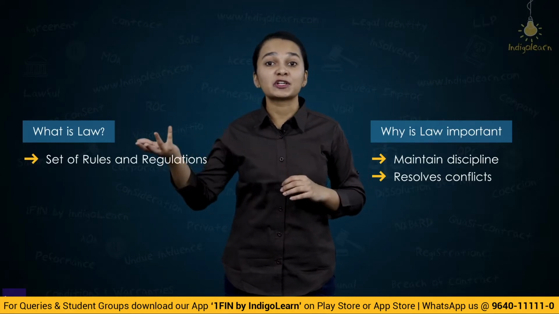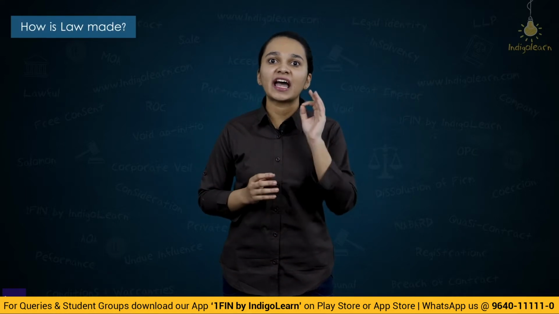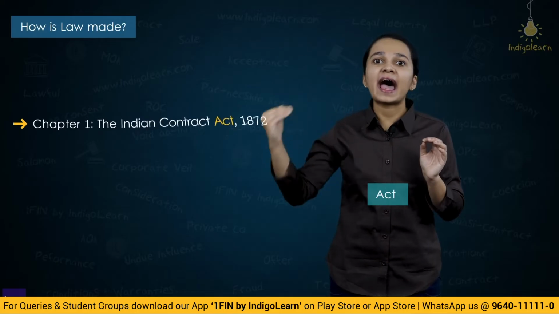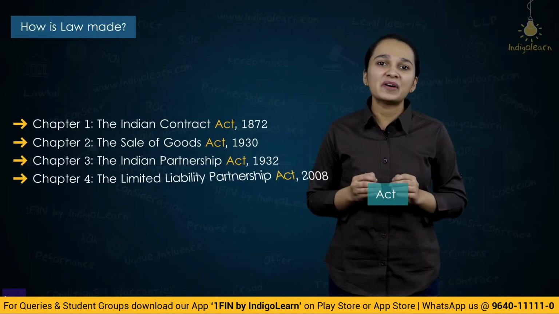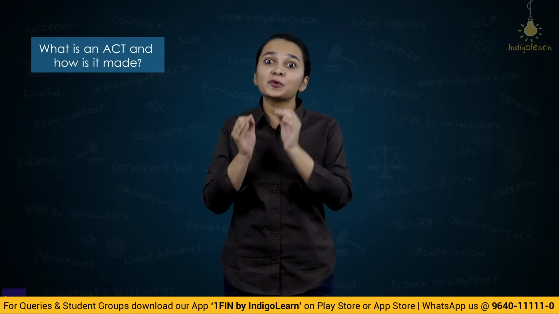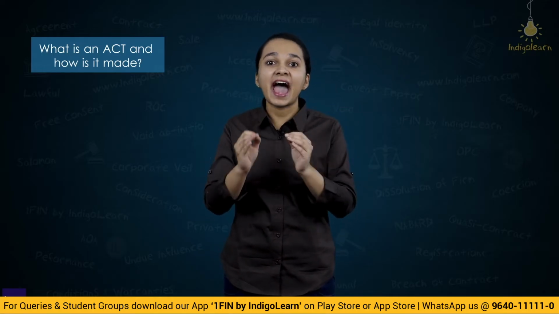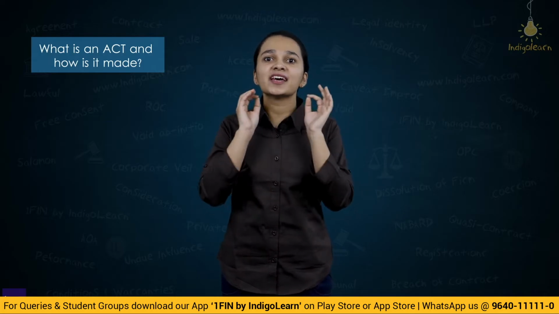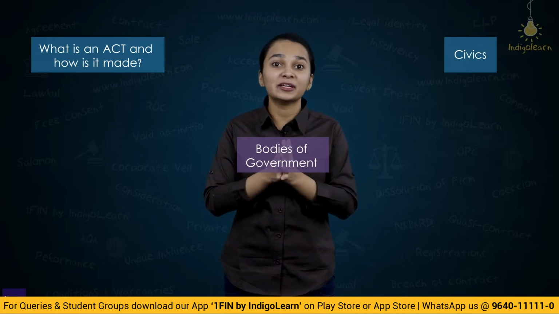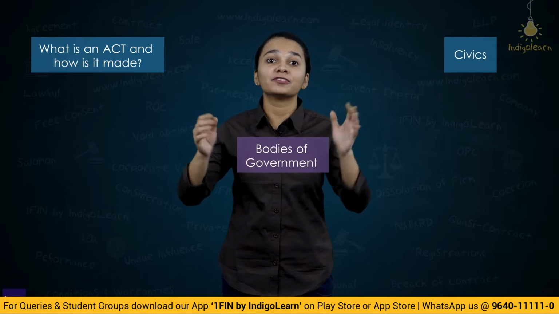Now that we have understood what is law and why is law important, let's now understand how is law made. You might have heard this word act, and if you've had a look at your syllabus, there are different acts which you are going to study. Let's now understand what is an act and how is an act made. Before we understand it, we'll have to go back to school days and recollect a subject named civics which we have studied. In this subject civics, you have studied about the parliament, about different organs of the government.